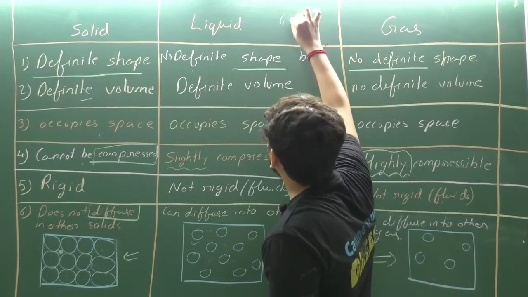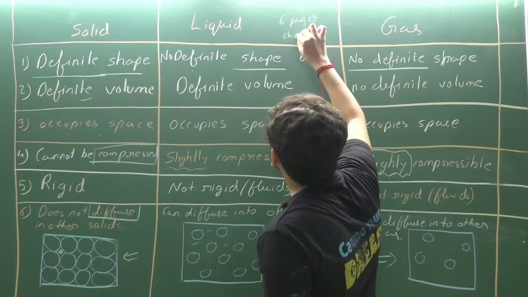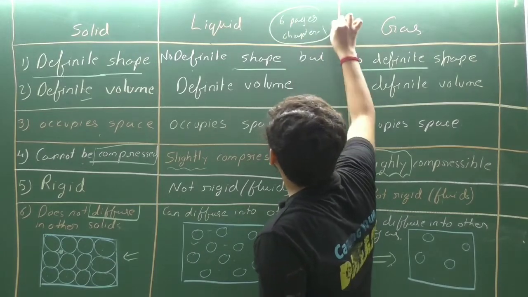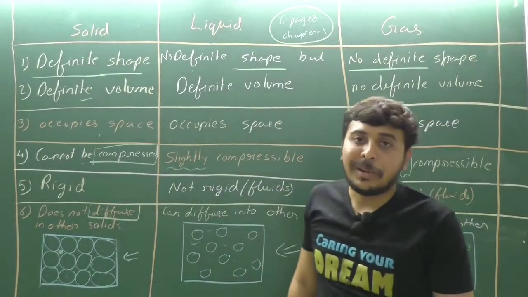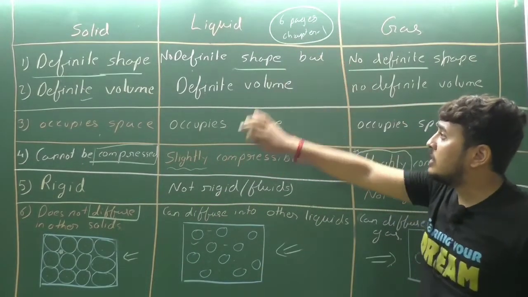Now just read out the first 6 pages of chapter number 1, that is Matter in Our Surroundings. Clear? Matter in Our Surroundings. So just read out 6 pages of the chapter.